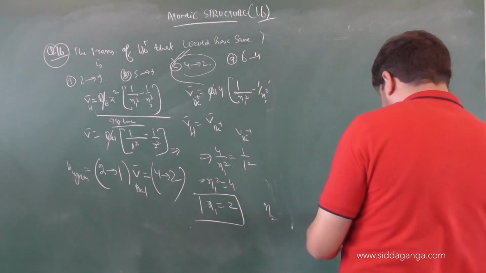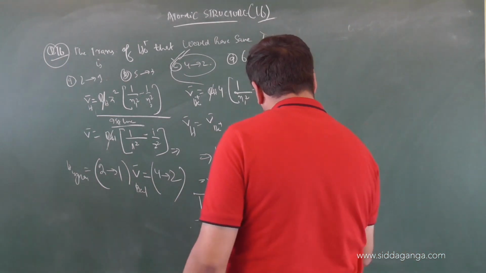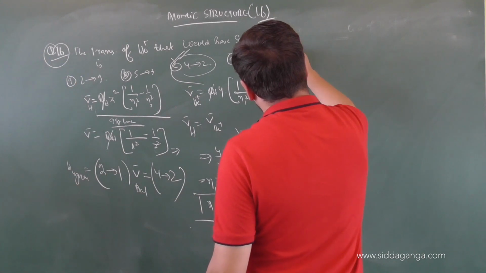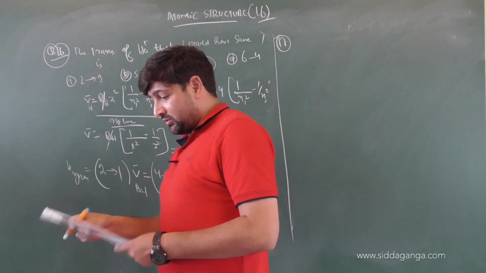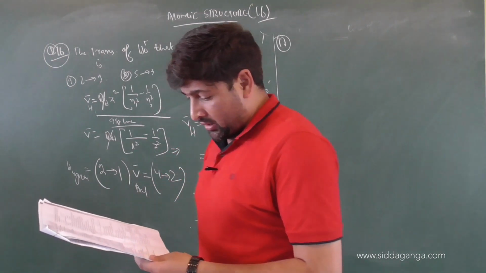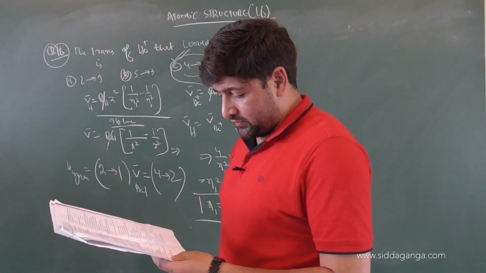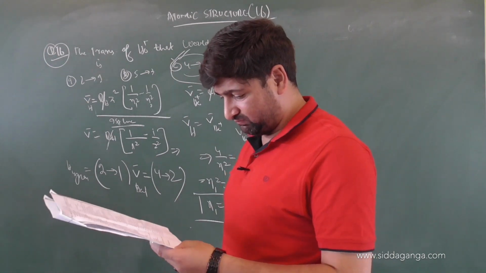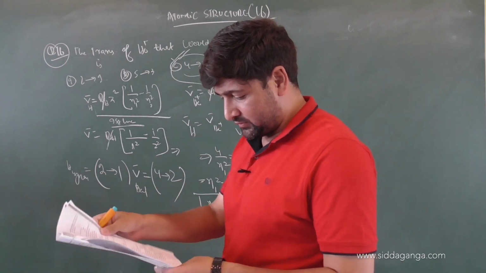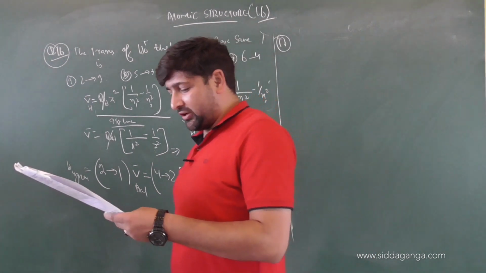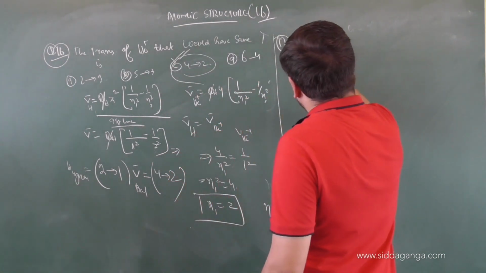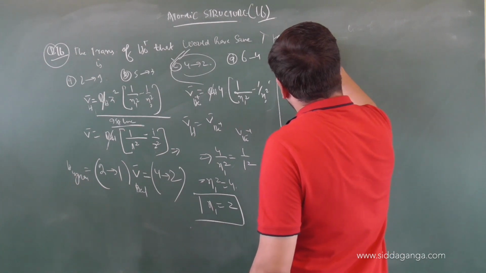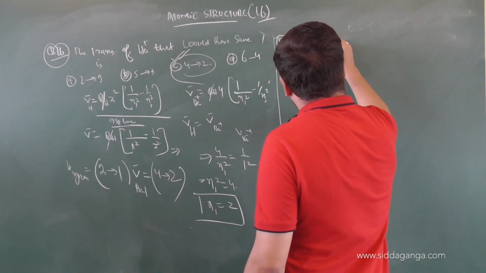Let us see the next question. Question number 17. Which of the following orbitals does not have an angular node?